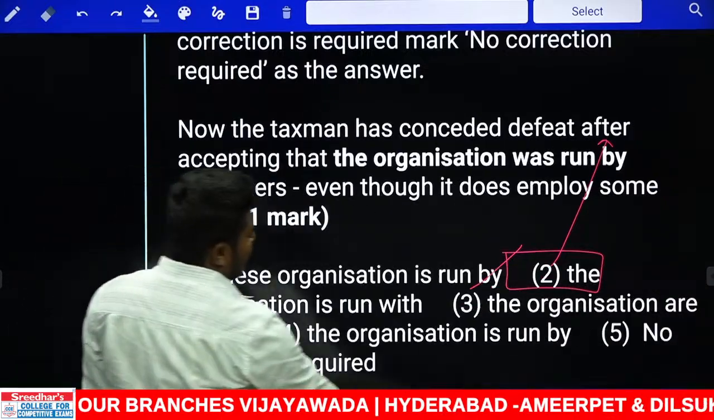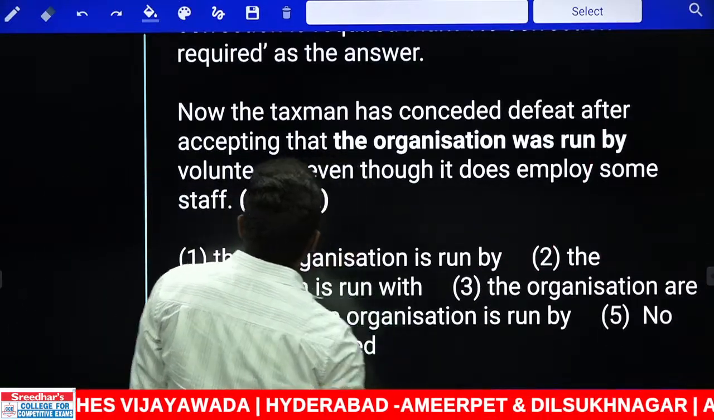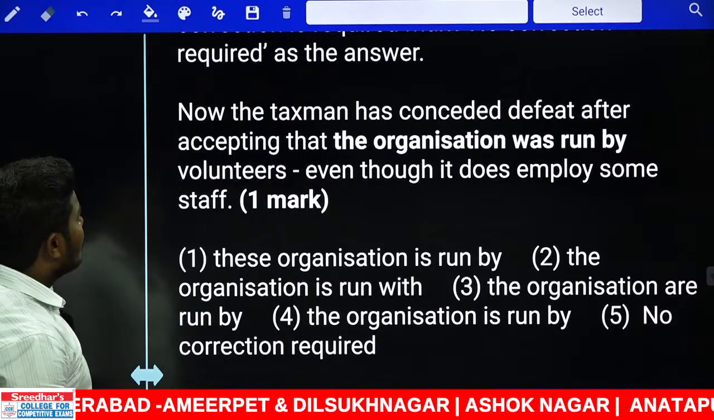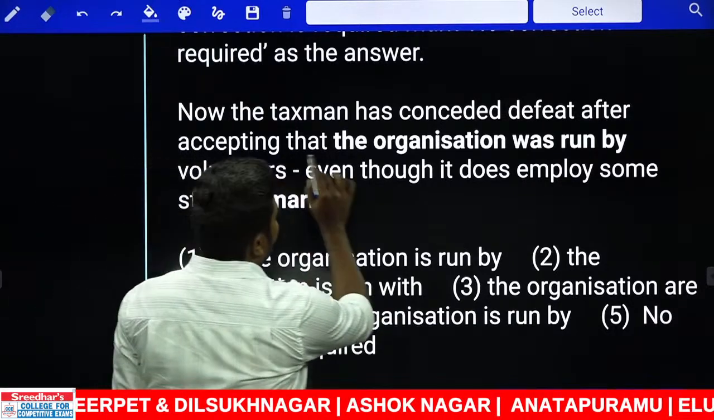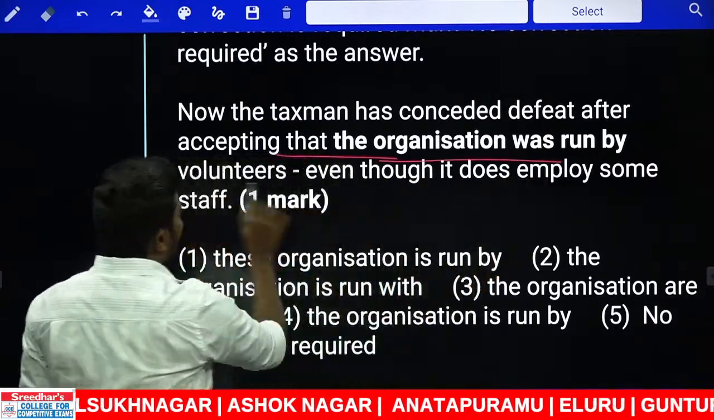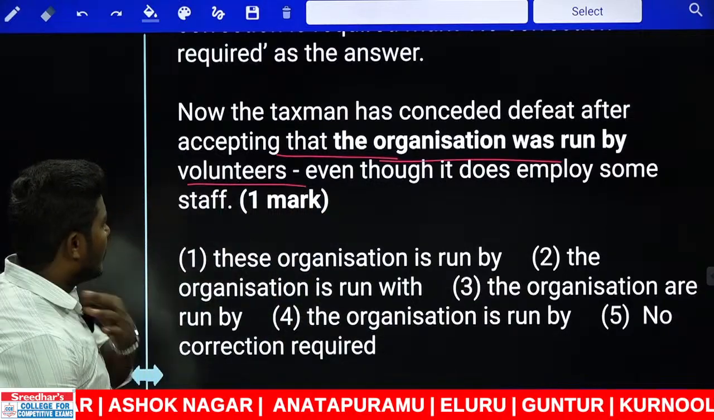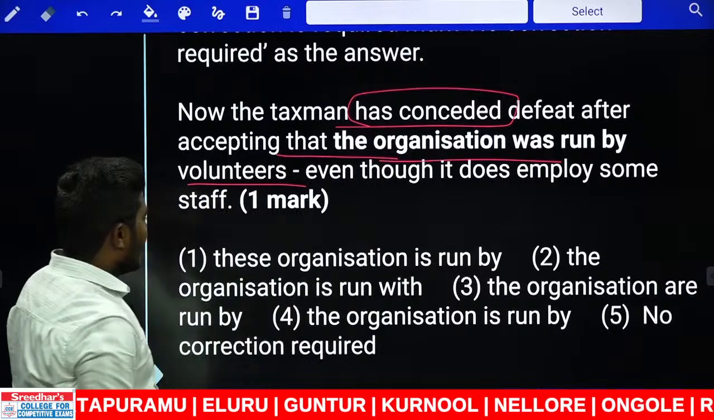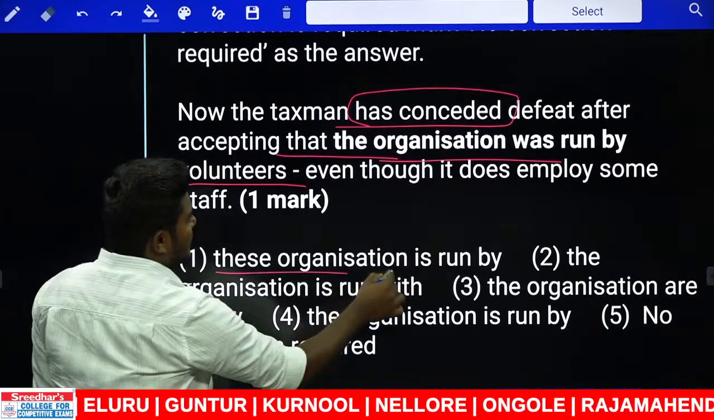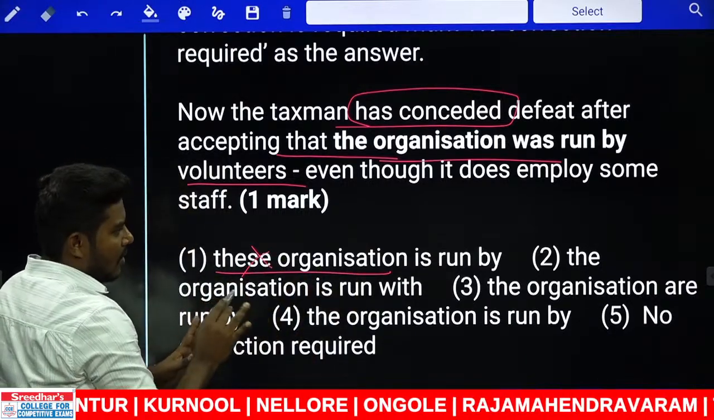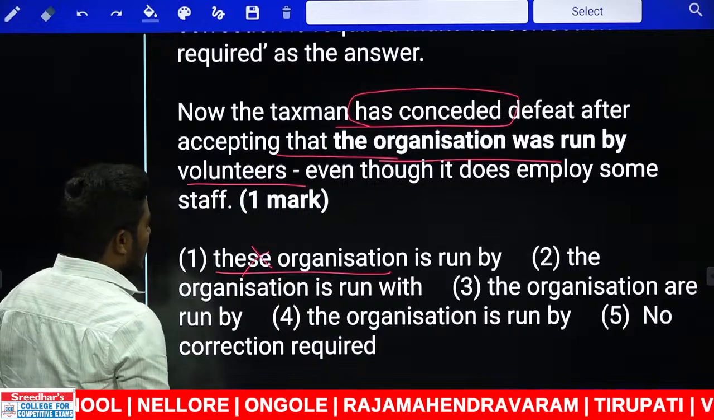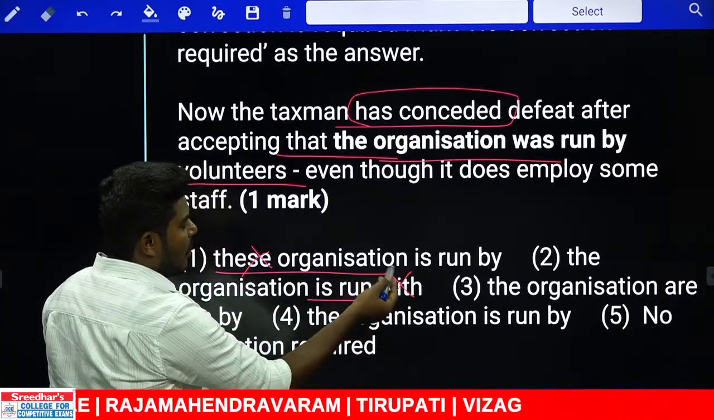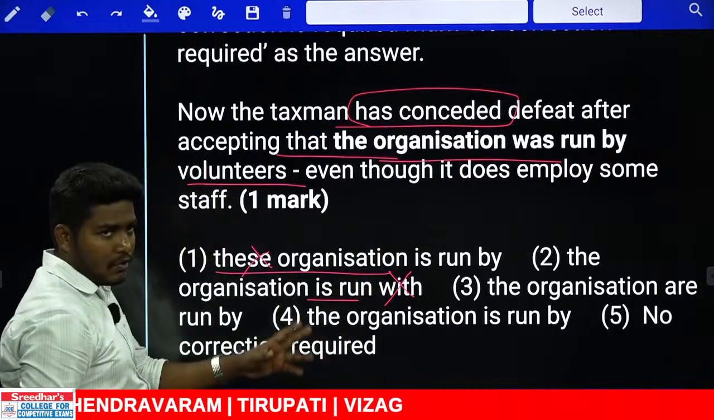Next one, 128. Look at this. Now the taxman has conceded defeat after accepting the organization was run by volunteers. Look at the combination very carefully. Has conceded defeat. We are referring to the present case. So these organization is not possible because we are referring to the singular. Organization is singular. Another one is what here? The organization is run with, not possible, run by. Was run by or is run by. We are referring to the passive voice.